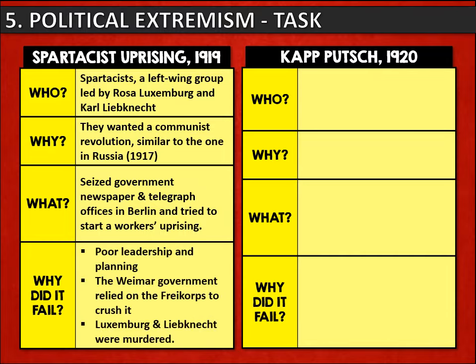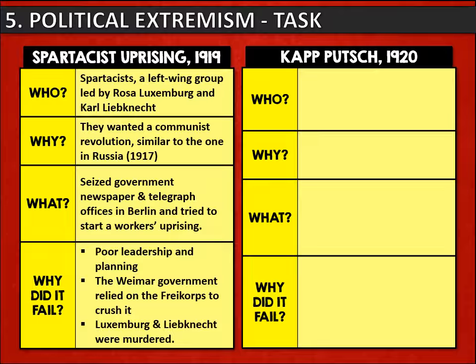This failed. Firstly, because the leadership and planning behind the uprising was poor. But secondly, because the Weimar government called on the help of the Freikorps to crush the uprising. Luxemburg and Liebknecht, the leaders, were murdered, and the uprising came to an end.